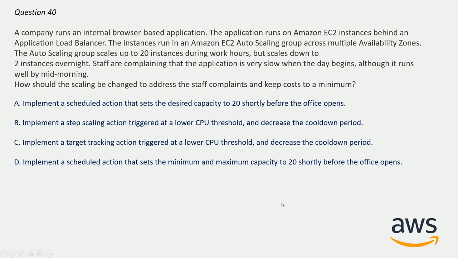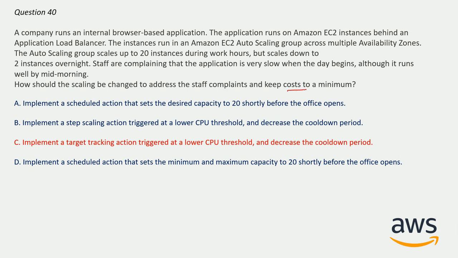So basically, most probably you would go for scheduled action because you want the capacity to increase before the particular time. But here the correct answer will be option C. Implement a target tracking action triggered at a lower CPU threshold and decrease the cooldown period. So basically what is happening here? The keyword here is cost.